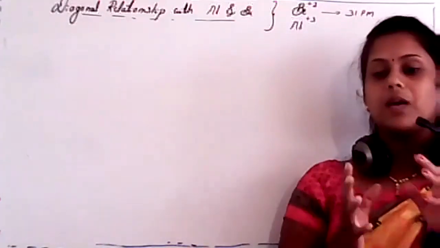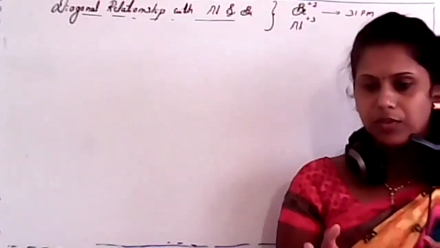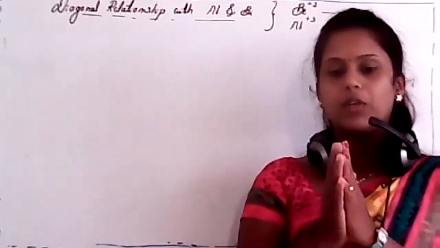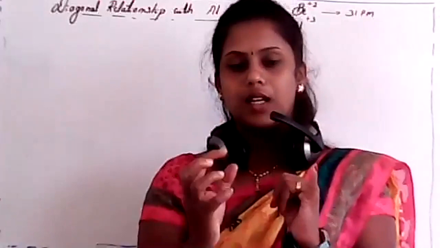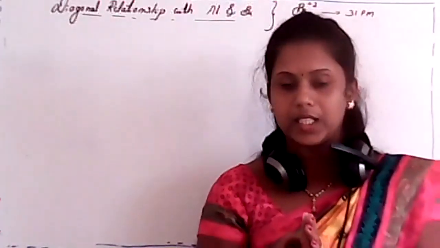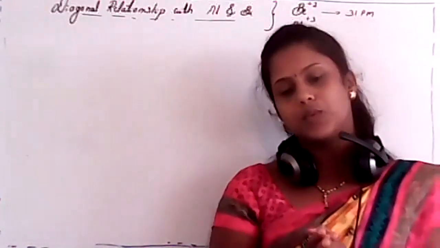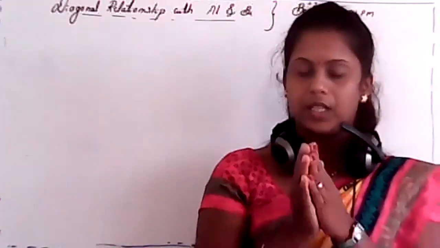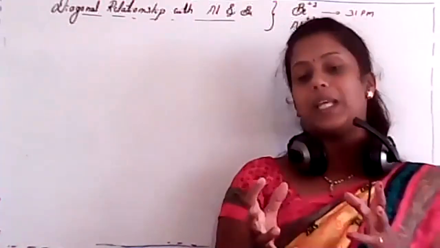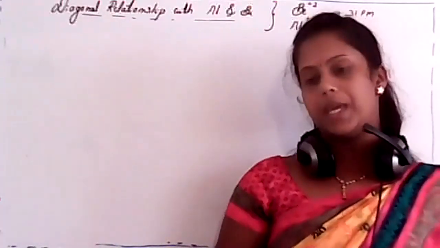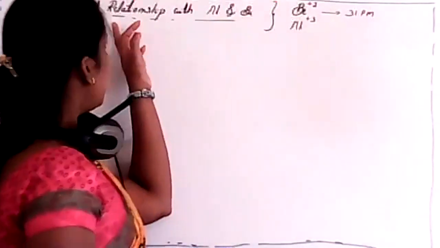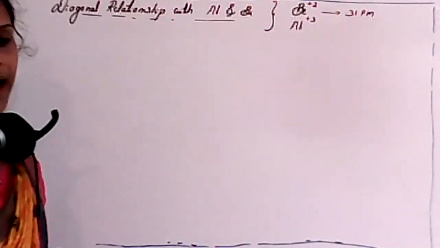Whenever we consider beryllium, it has different properties. So we have to know why these properties have a different nature. For that, we got four reasons. First one is its smallest size, its high ionization enthalpy, its covalent nature due to small size itself, and the last one is the absence of d orbital. So these four were very important things which can explain the anomalous properties of beryllium. Clear? After that, we'll study the diagonal relationship between aluminium and beryllium.